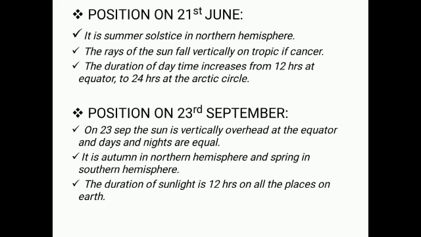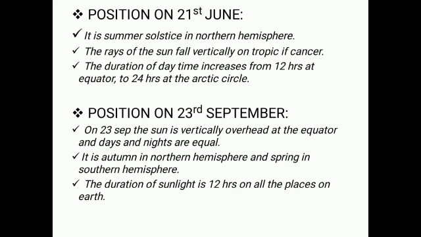Now position on 21st June. Now on the summer solstice, the north pole is inclined towards the sun. Therefore, the duration of sunlight or daytime increases from 12 hours at the equator to 24 hours at the Arctic Circle and beyond. And on 23rd of September, the sun is vertically overhead at the equator and the days and nights are equal. It is autumn in the northern hemisphere and spring in the southern hemisphere. Now the duration of sunlight is 12 hours on all the places on the earth.